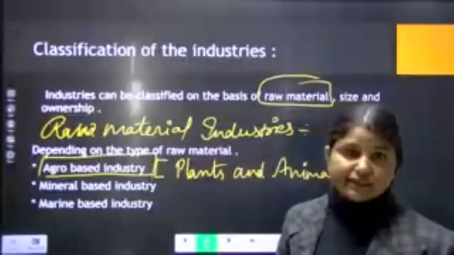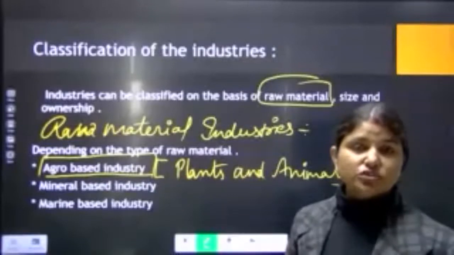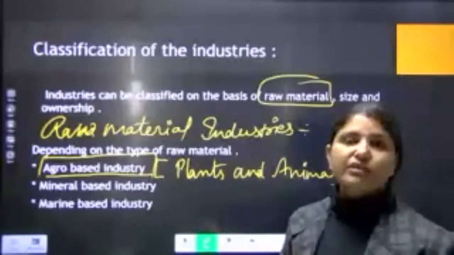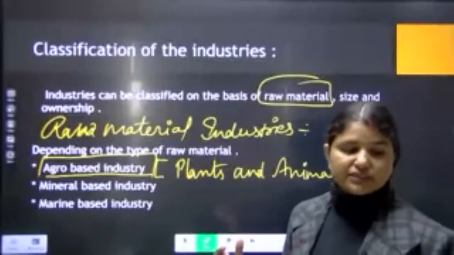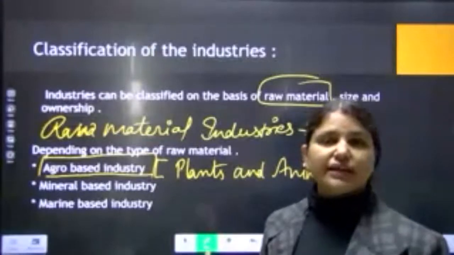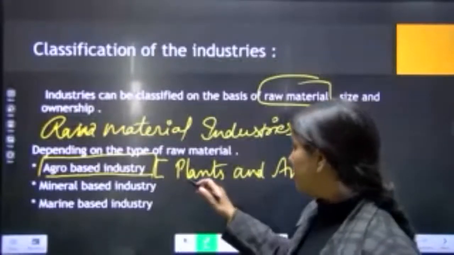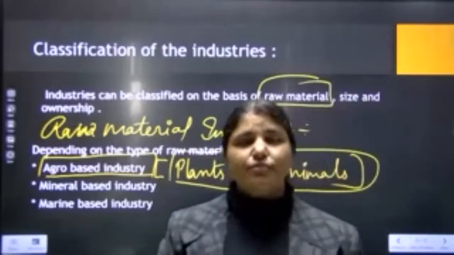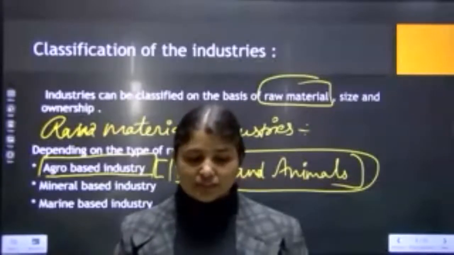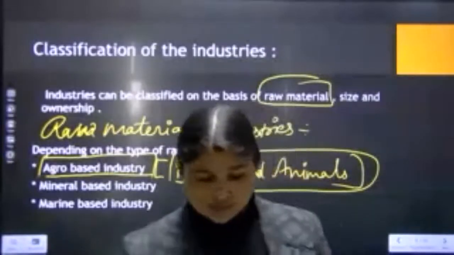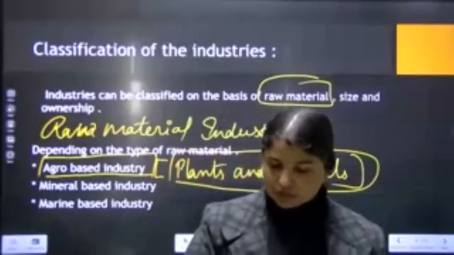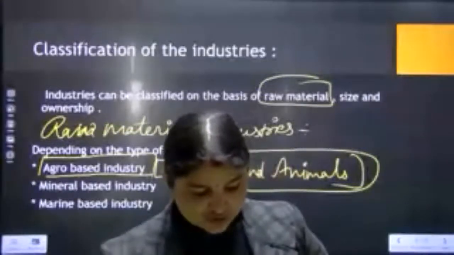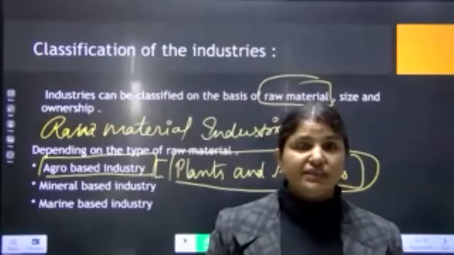Listen again. Agro-based industries are the industries which work on plant or animal products, like industries producing food products, vegetable oils, cotton textiles, and also leather, etcetera. These are all types of agro-based industries.